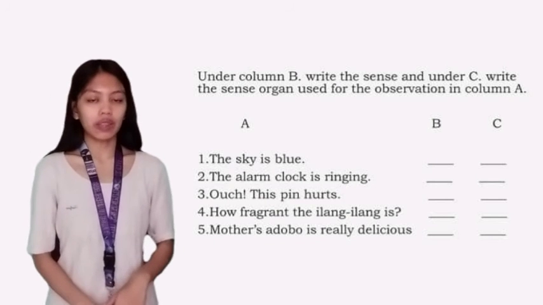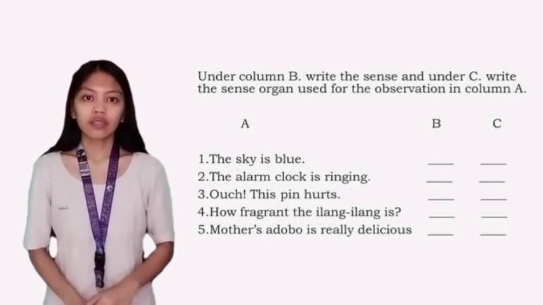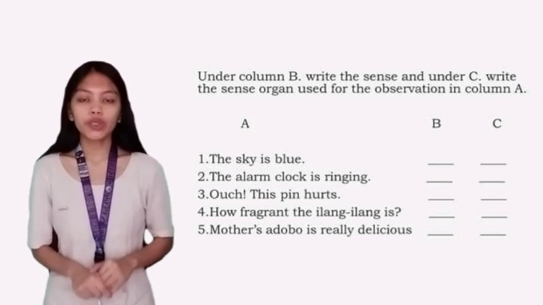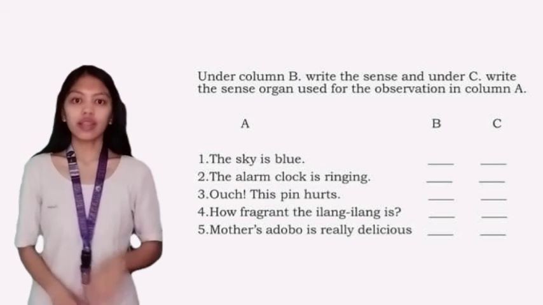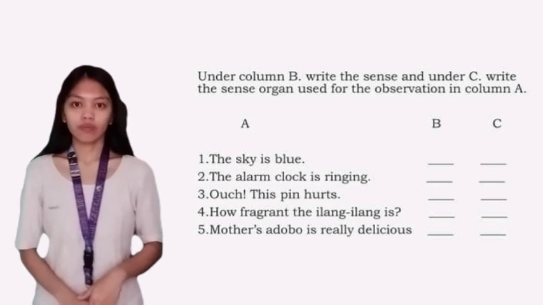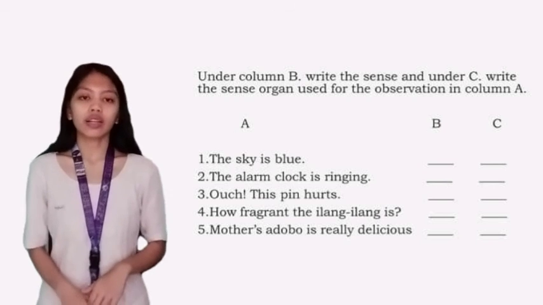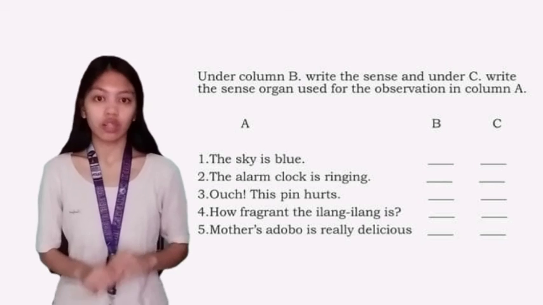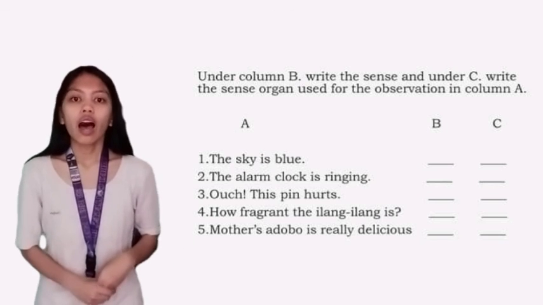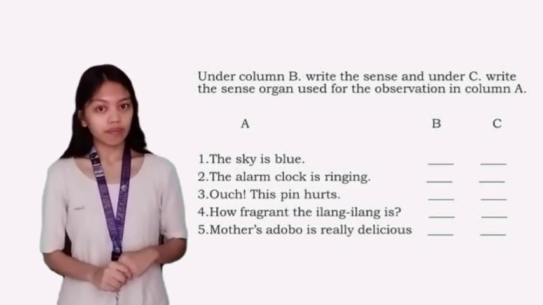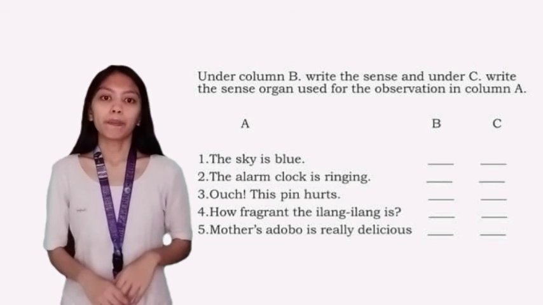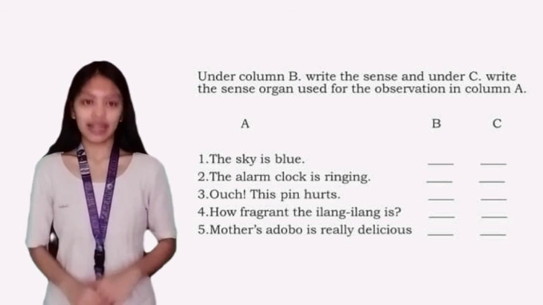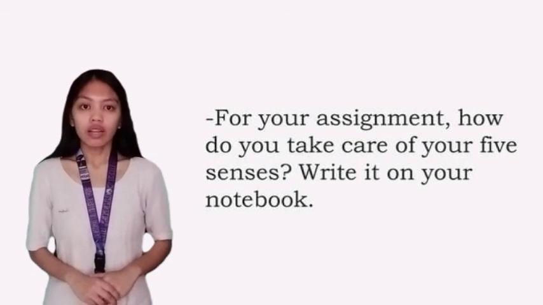Okay, for your activity, under column B, write the sense, and under C, write the sense organ used for the observation in column A. Number 1, the sky is blue. Next, the alarm clock is ringing. Number 3, ouch, this pin hurts. Number 4, how fragrant the ilang-ilang is. Number 5, mother's adobo is really delicious. Okay, answer that.